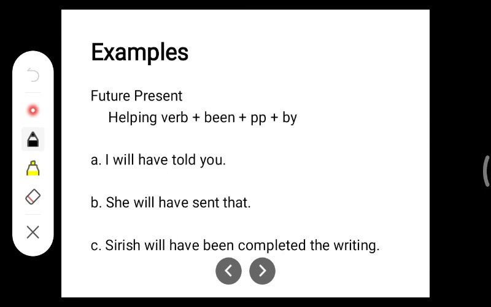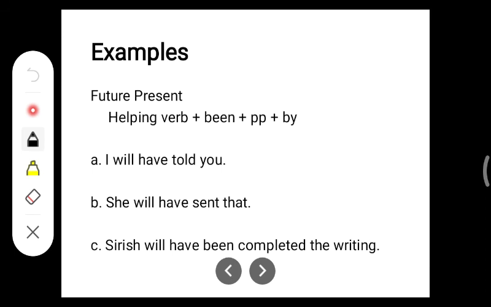Now the last one. Again I have written present here, it is future perfect, okay, it is not present. Sorry for that. Future perfect tense. Here again the same: object, helping verb, and here you need to use the modal, that is will, shall, should, and then the helping verb will be have, and then the be form will be been, and then the past participle, and then by, and then subject.